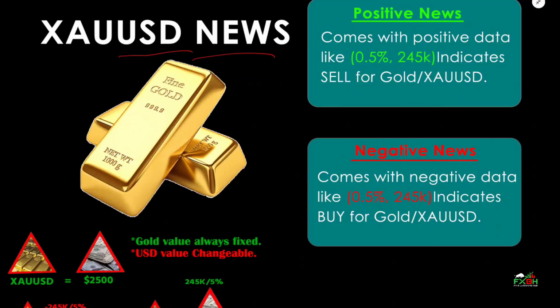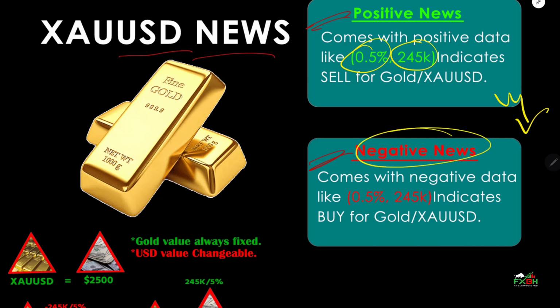Okay, before we start, we need to keep a few things in mind. Basically, news comes with two types of data: positive data and negative data. If news comes with a positive value, like green 0.5% or green 45k, that is a sell for gold. And if data comes in red, like red 0.5% or red 45k, that means negative news, and we will buy gold in that case. And we have to focus on USD news, as I said before.